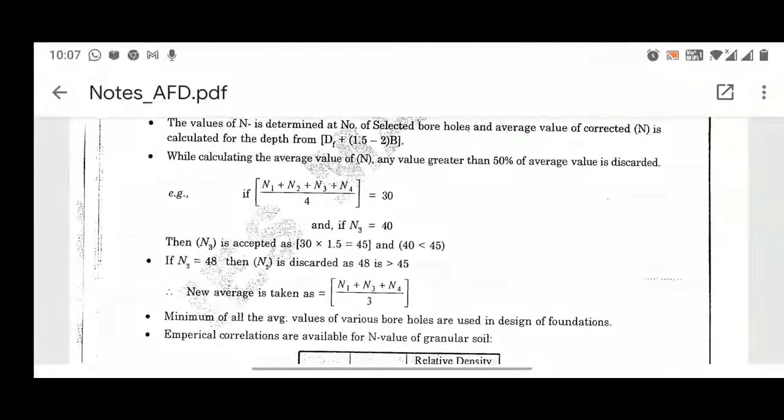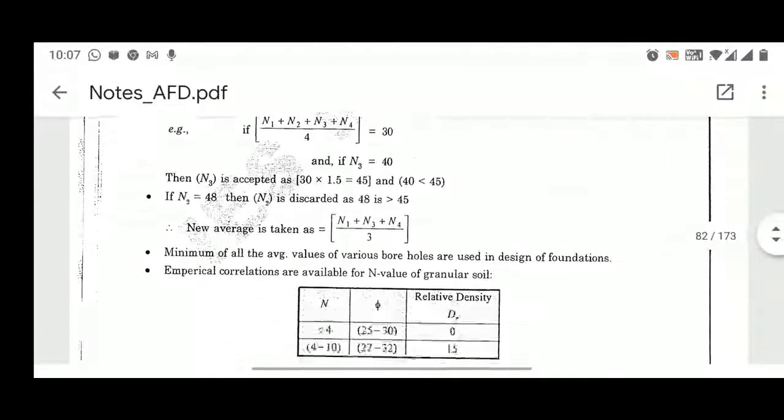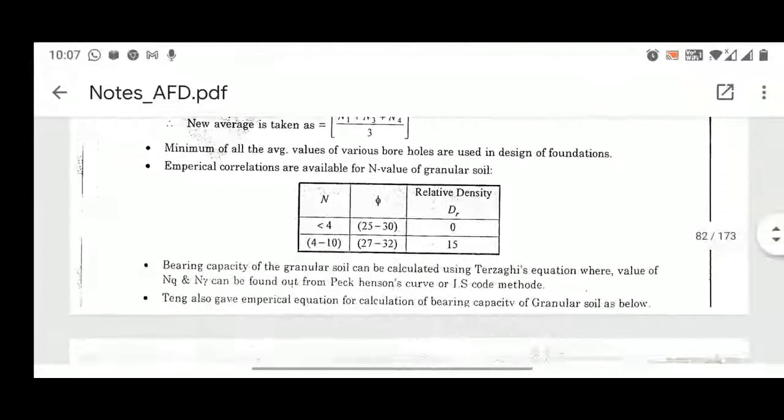So please note this point, that the minimum of the average values we have to consider for calculating the average of the SPT value. Now, empirical correlations are also available for the N value of granular soil. So if your standard penetration value is less than 4, the angle of internal friction is equal to 25 to 30, and there is a relative density. So this is basically the correlation provided. Suppose two things are provided to you and somebody is asking you the third term, you can easily refer to this table and find out the third parameter.